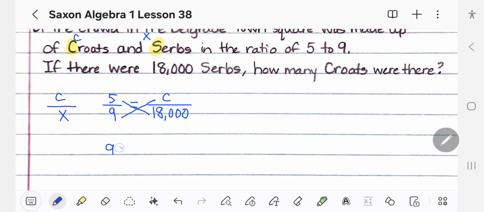So I've got 9C, or I could do, to be consistent, I've been writing this one on the left, but it doesn't matter. 5 times 18,000. Well, what's 5 times 18? Is that 90? So that's going to be 90,000 equals 9C. And then when I try to get the variable by itself, I need to divide by 9. And I end up with 10,000 equals C.